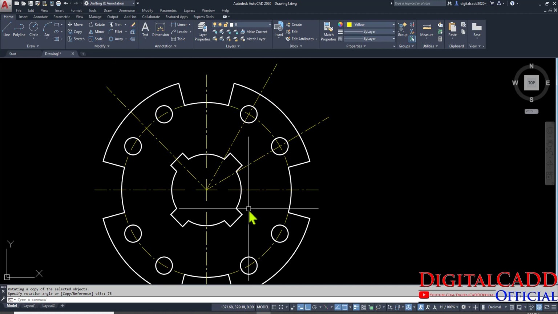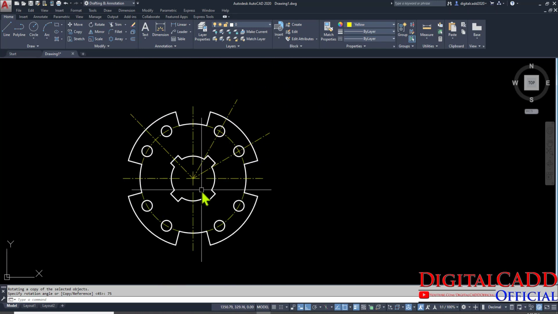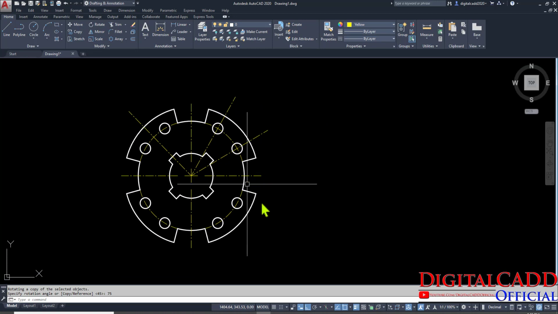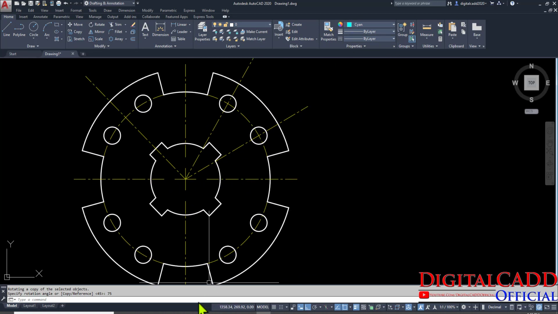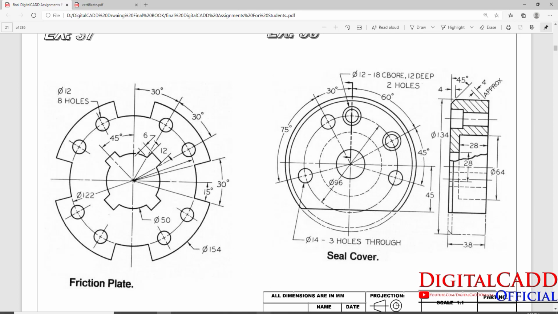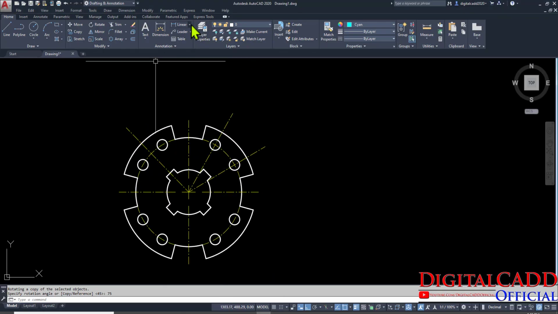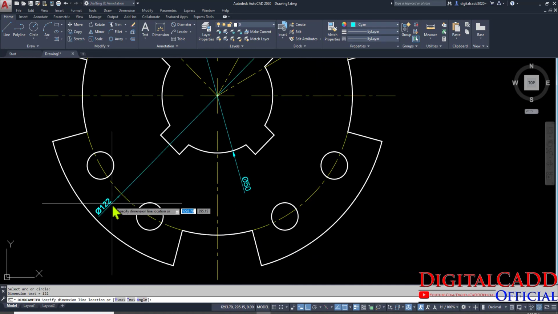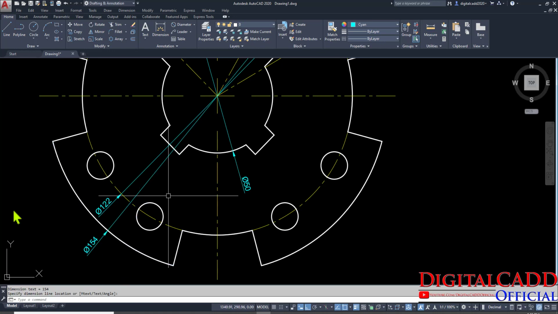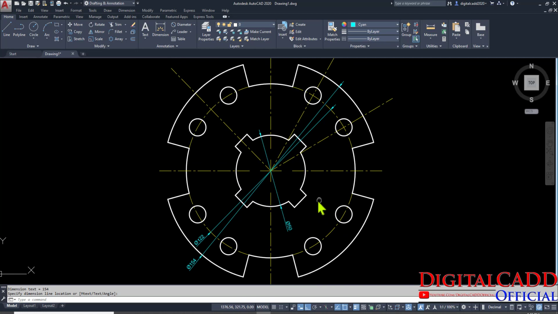Okay, so here we have completed all the sketches for this exercise. Now it's time to show all the dimensions. Here you can see we have selected cyan color for our dimensions. Now let's have a look how to show all the dimensions in this drawing. So go to radius or diameter, we need diameter. Here you can see, just press like this and again space bar to repeat the same tool, and here we can see we have shown all these diameter options.